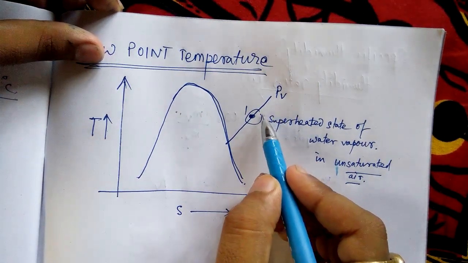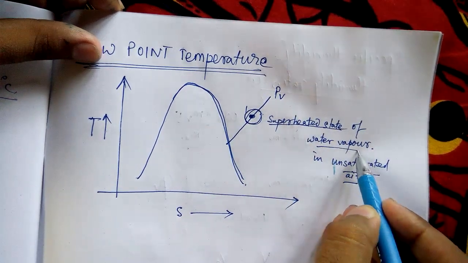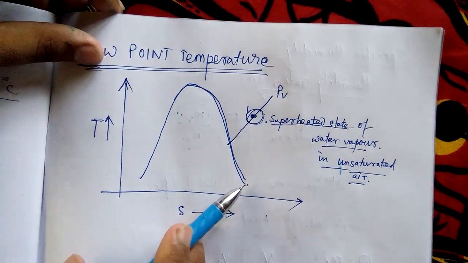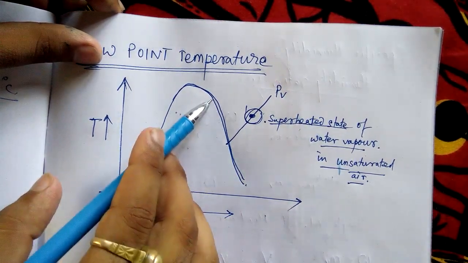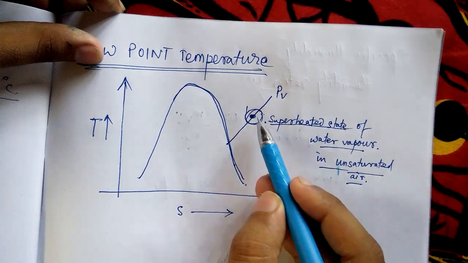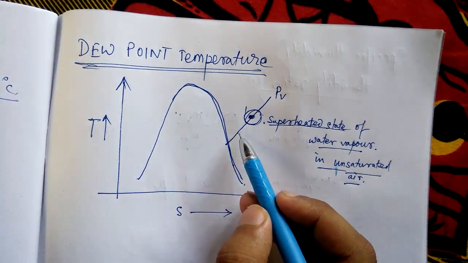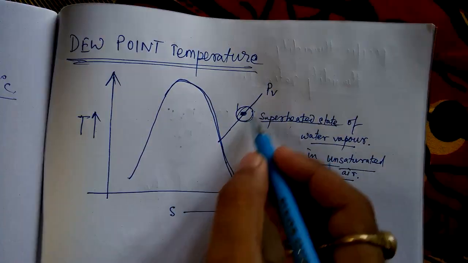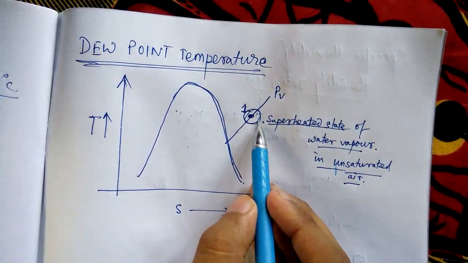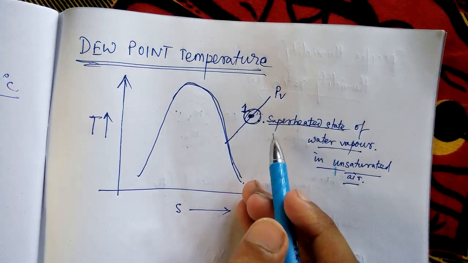So suppose this is state point 1, the superheated state of water vapor in unsaturated air. Air is unsaturated, because if it were saturated, it would have been here, that means the maximum amount of moisture. As I am cooling it down, what happens? See, suppose this is state point 1, where the air is unsaturated. That means it can hold more moisture.